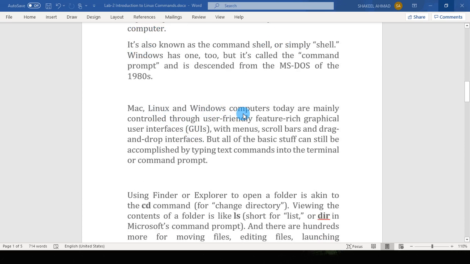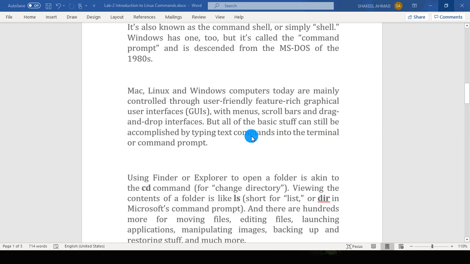Mac, Linux and Windows computers today are mainly controlled through user-friendly, feature-rich graphical user interfaces with menus, scroll bars and drag and drop interfaces. But all of the basic stuff can still be accomplished by typing text commands into the terminal or command prompt.